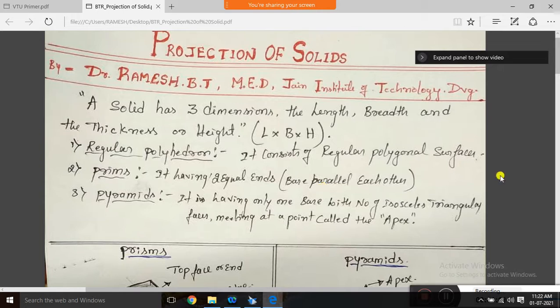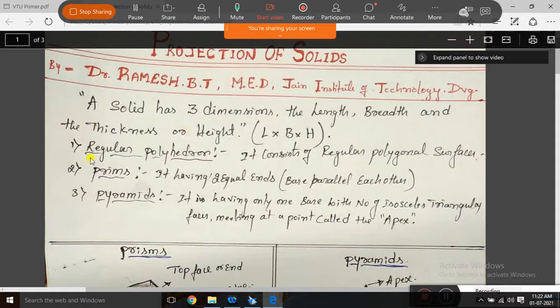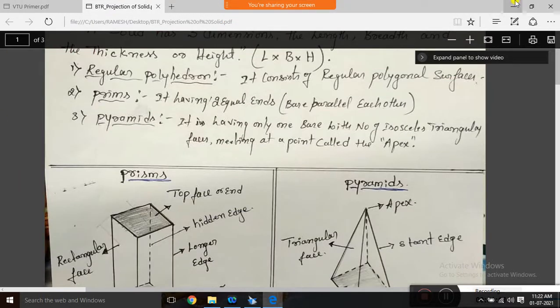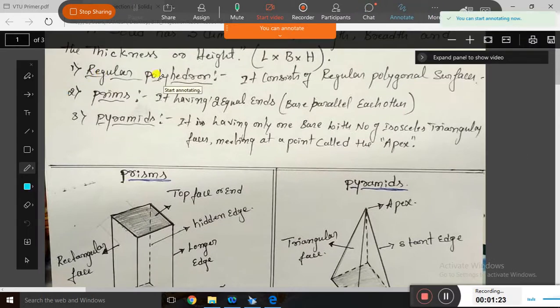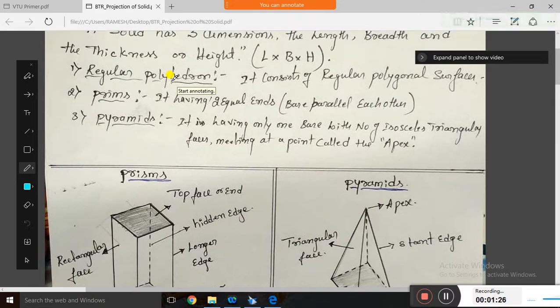And this solid we can categorize into three important groups. One is the regular polyhedron. Poly means many, and hedron means a solid, so many faces. A polyhedron means many faces or many surfaces. Then the regular polyhedron means it consists of regular polygonal surfaces, which means they are equal.